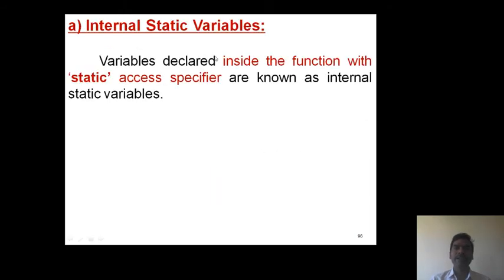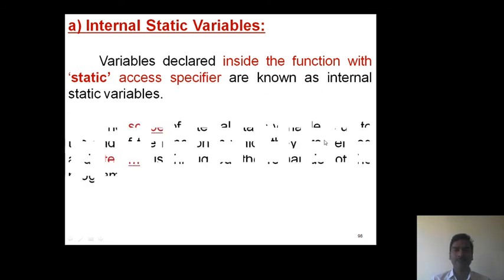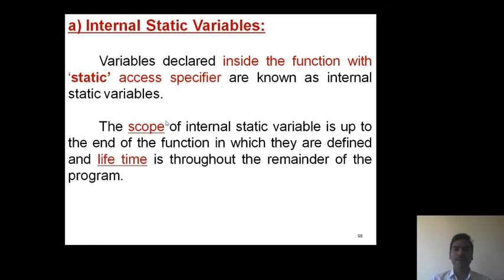First one, internal static variables. Variables declared inside the function with the access specifier static are termed as internal static variables. So the scope of an internal static variable is up to end of the function. That means it is possible to use only within the function, but its lifetime is until end of the program.